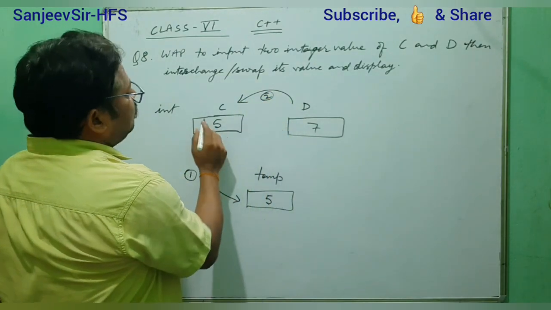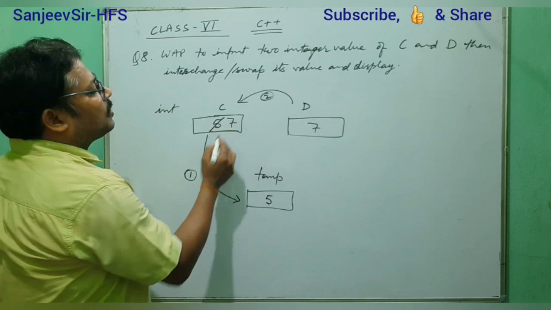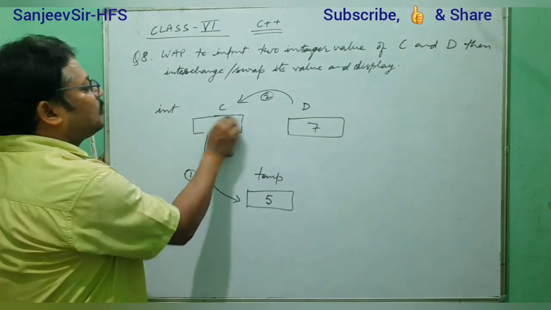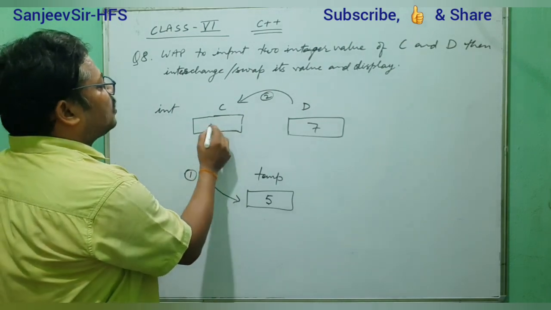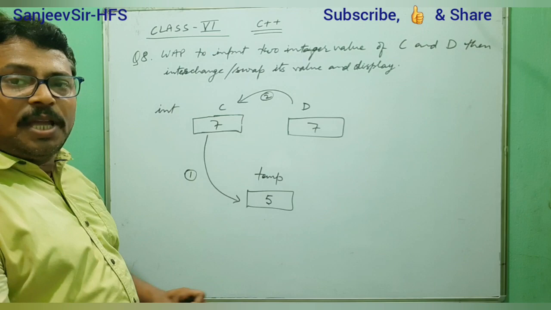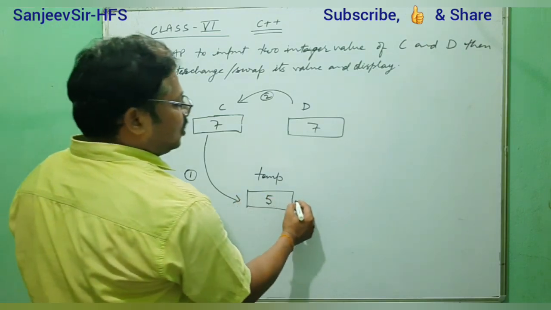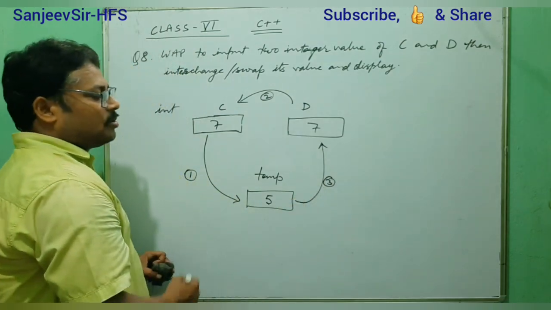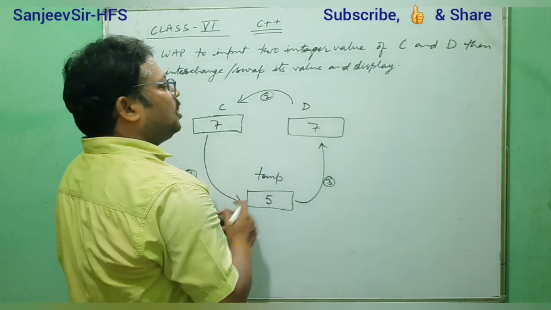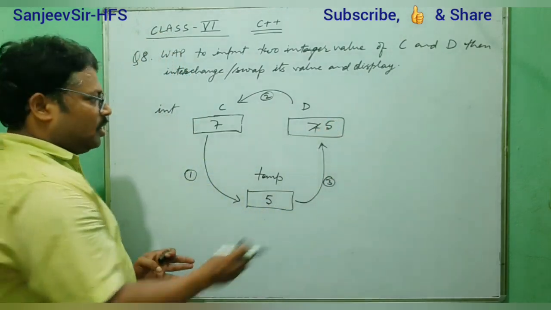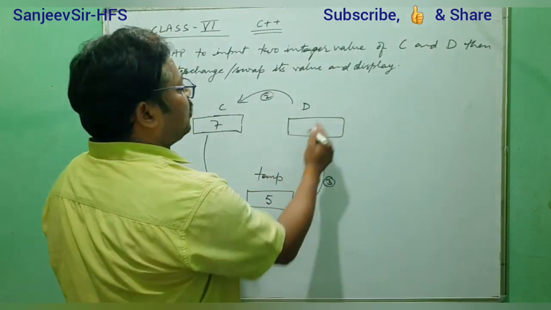So C will change and C will have 7. Okay. And in reserve we have the old C value in temp, that will be assigned into D. This is the third step. So 5 will be assigned into D, so D will change and D will have 5.